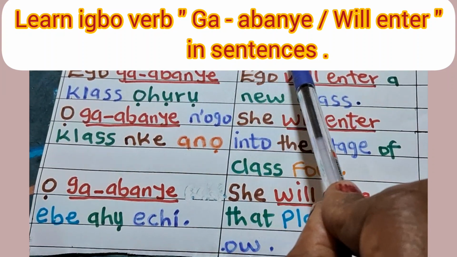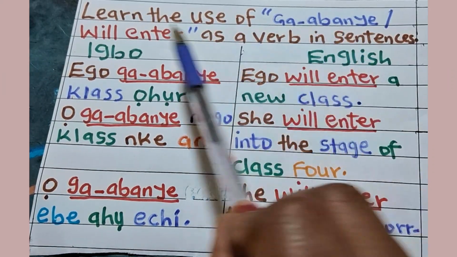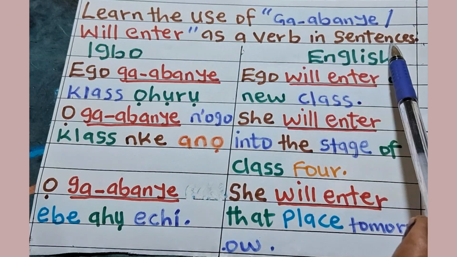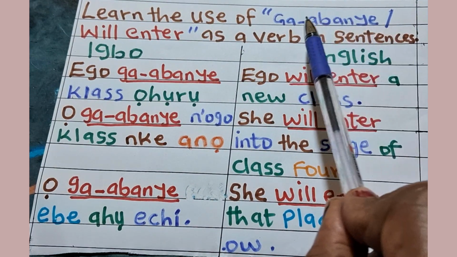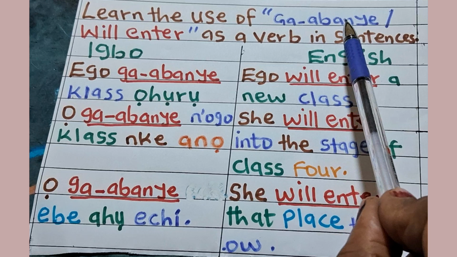Learn the use of ga-abanye. Ga-abanye means we enter as a verb in sentences. We are going to use this verb ga-abanye in our sentences now.